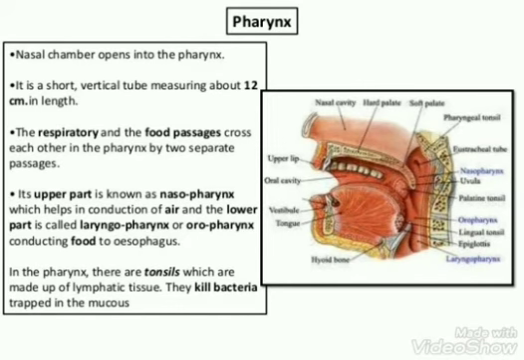Its upper part is known as the nasopharynx, which helps in conduction of air, and the lower part is called the laryngopharynx or oropharynx, which helps in conduction of food to the esophagus. In the pharynx, there are tonsils, which are made up of lymphatic tissues. They kill bacteria trapped in the mucus.